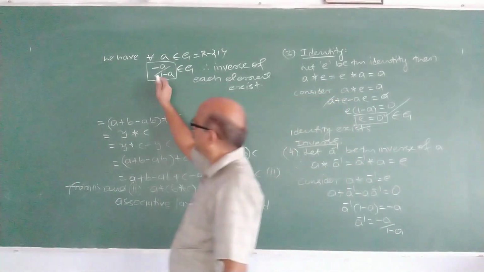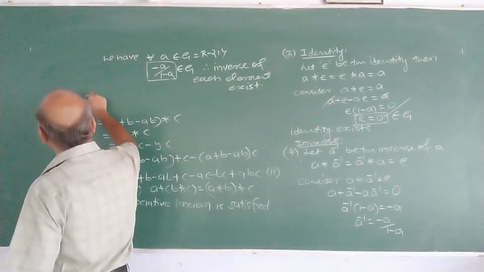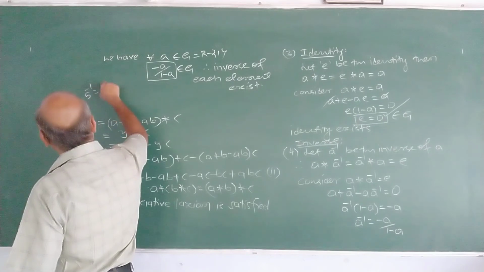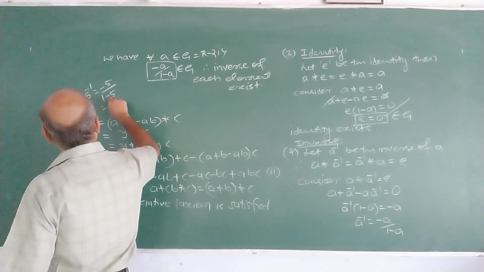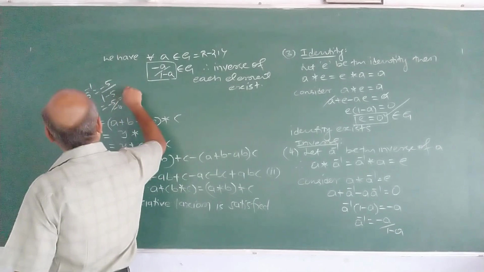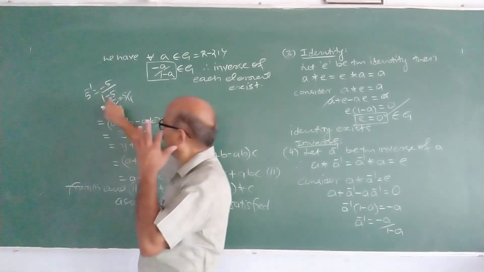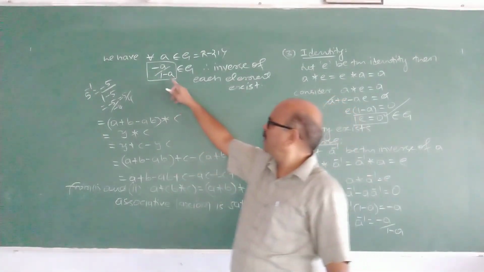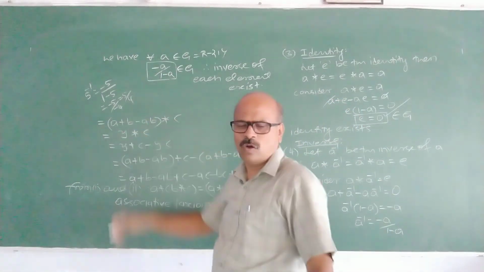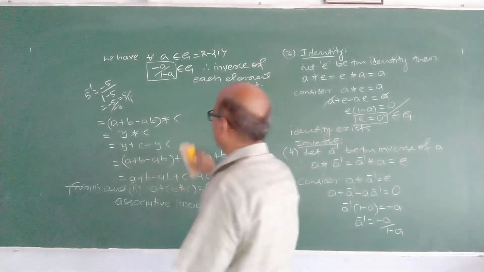So for example, what is the inverse of 5? The inverse of 5 is minus 5 upon 1 minus 5, which is minus 5 by minus 4, or 5 by 4. That is the inverse. So the inverse of each element exists. So all the group axioms are satisfied.